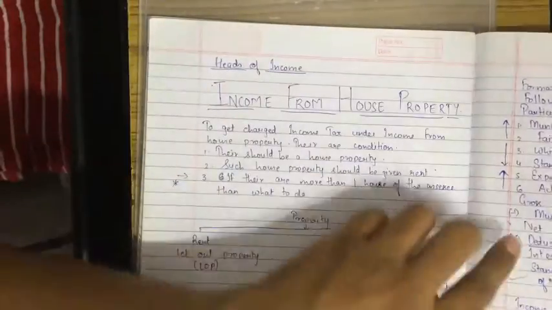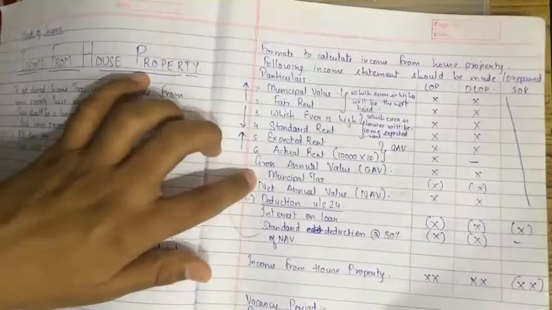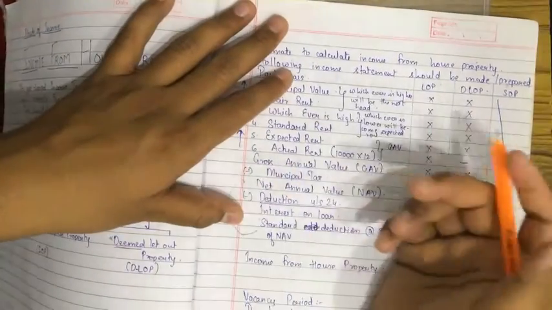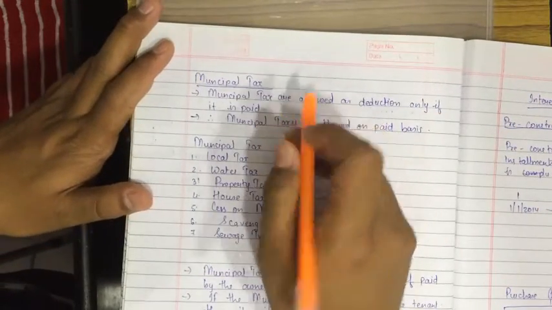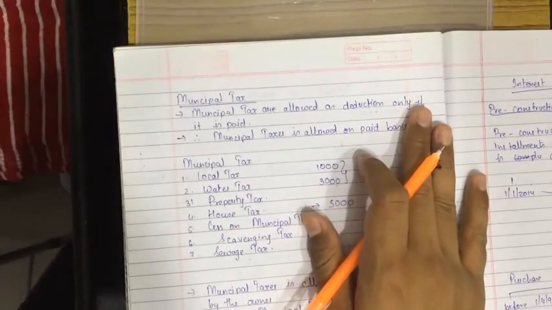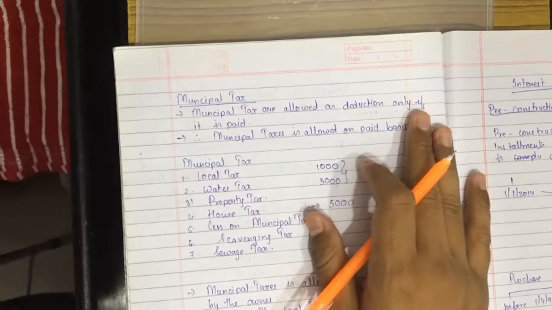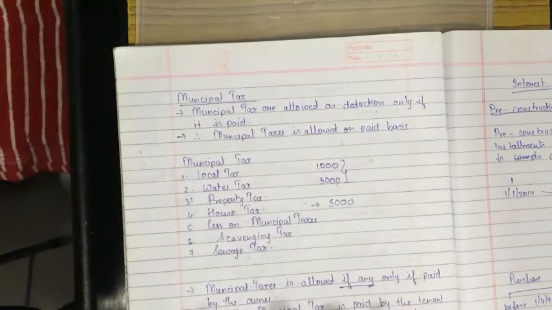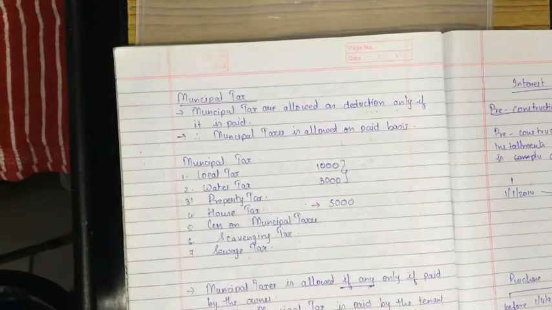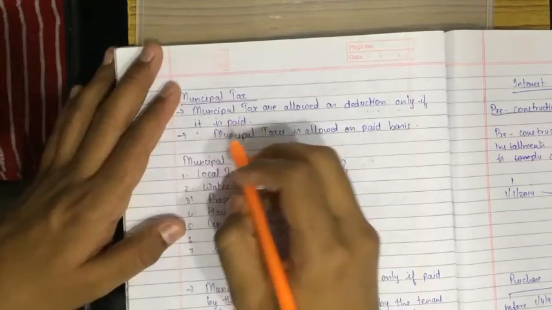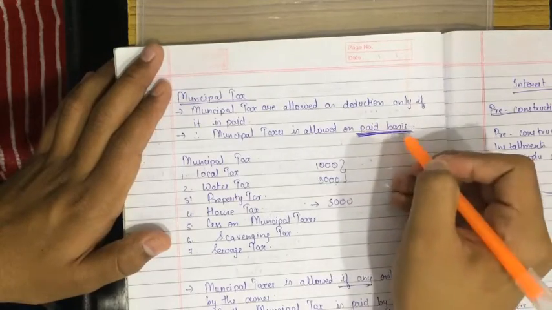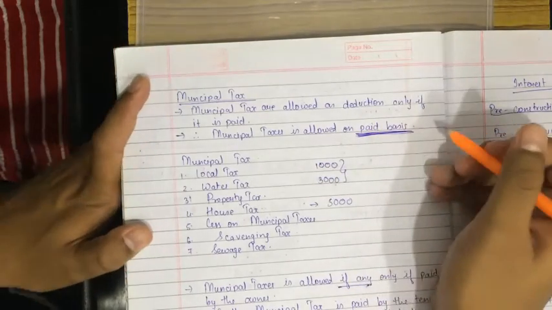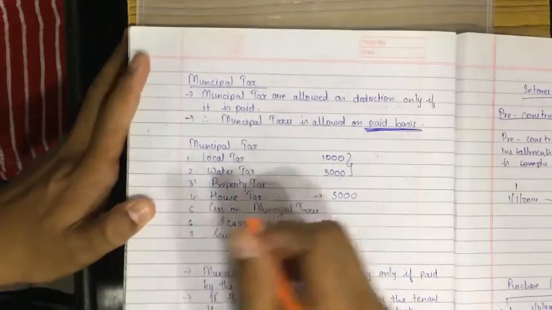Municipal taxes: what I have paid will be deducted from GAV. Municipal taxes are allowed as deduction only if they are paid. Only if paid. If it is not paid, it is not allowed as deduction. The expense should go out of the pocket of the owner and not of the tenant. Therefore, municipal taxes are allowed on a paid basis. Underline this. It might come as an objective for 1 mark.